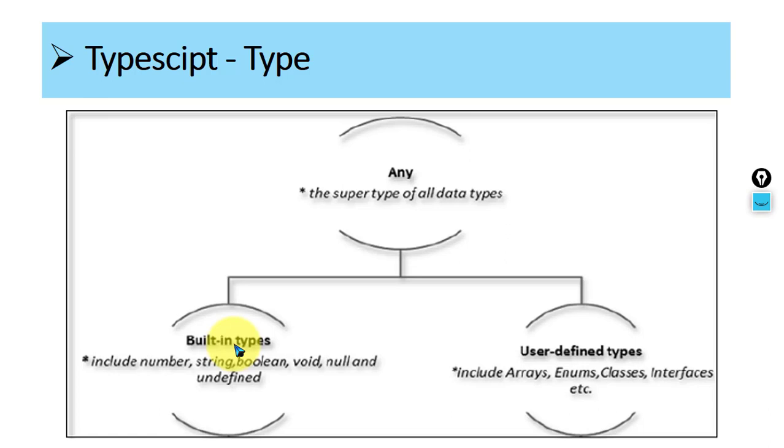User-defined means that as per the user requirement, the user designs a combination of multiple fields, multiple data types, and binds them into one type, right? So it is like array, enum, classes, and interfaces. So this is your user-defined type. The user defines the type if the built-in types are not suitable. It's a combination of multiple data types.